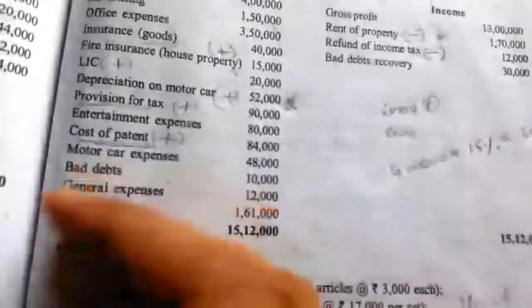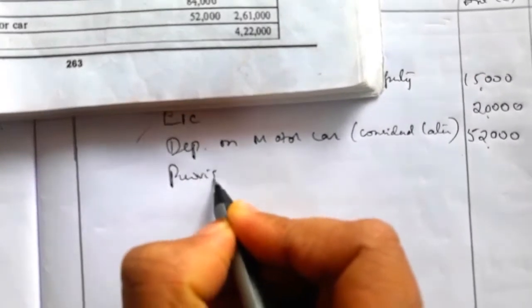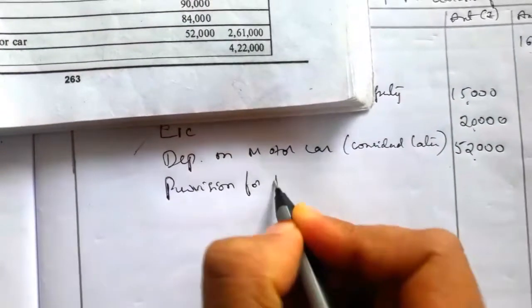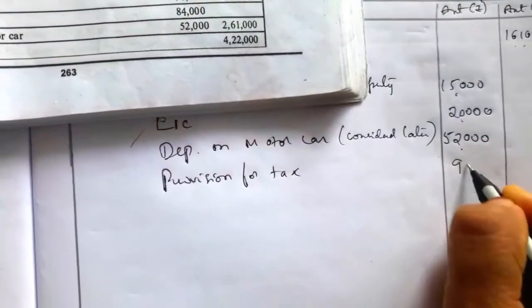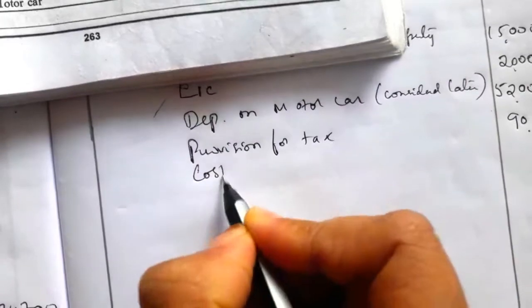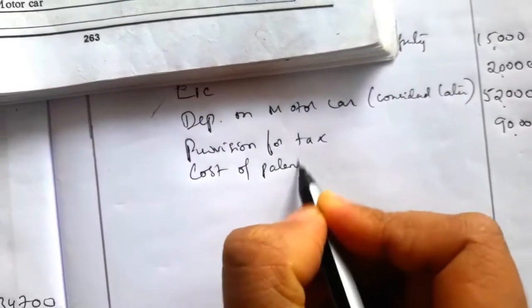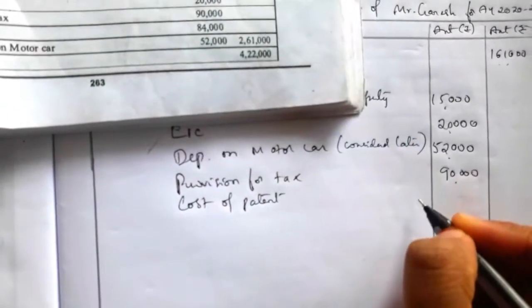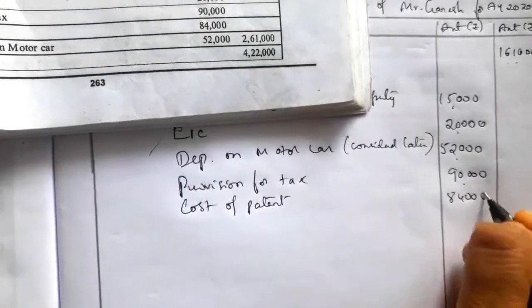Then provision for tax is disallowed, 90,000. Then entertainment expense is allowed. Cost of patent is disallowed, that value is 84,000.